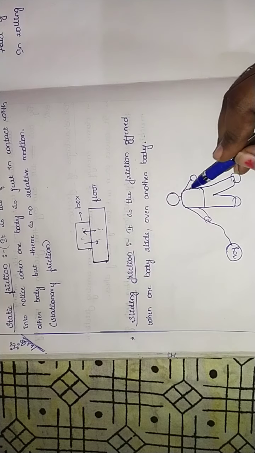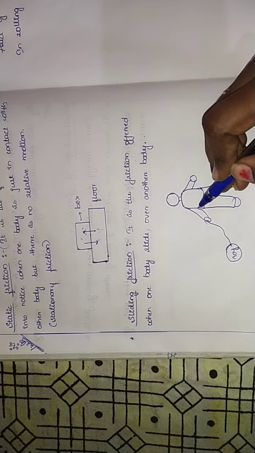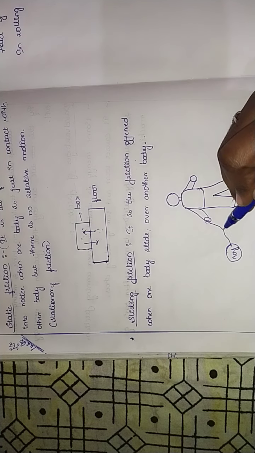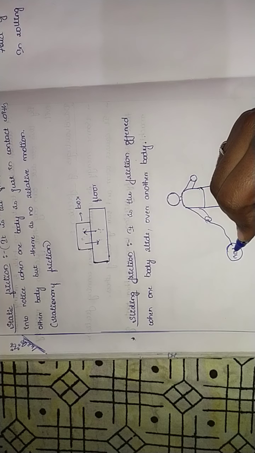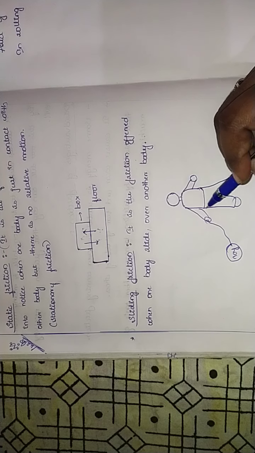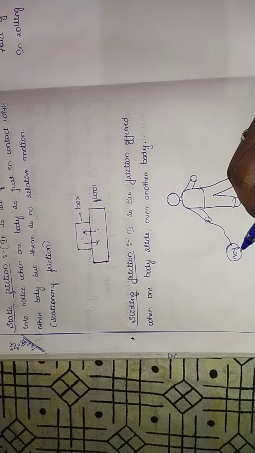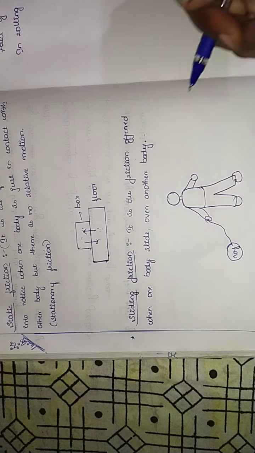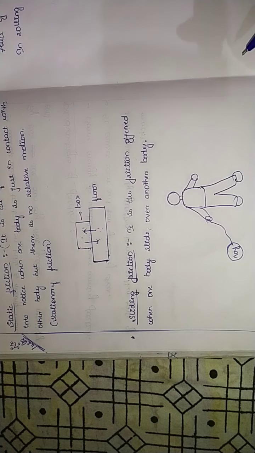So for example, a boy will be there. With the help of a rope, he has tied a toy. Okay, let's take this as a toy. Here's one body and take this toy as another body. He's sliding. So for example, when you play, you tie a toy with a string and pull it along, isn't it? For such cases, the examples can be taken as sliding friction. When we slide down, okay, such frictions we call sliding friction.